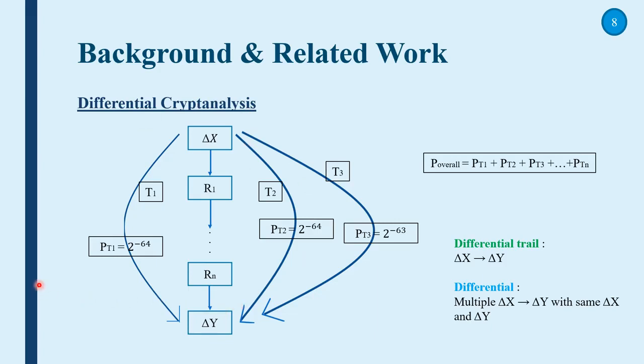By clustering the trails that start from the same delta x to the same delta y, the overall differential probability will be improved or increased. Thus, key recovery attacks that use these differentials will be more efficient and may allow cryptanalysts to attack more rounds of the cipher.